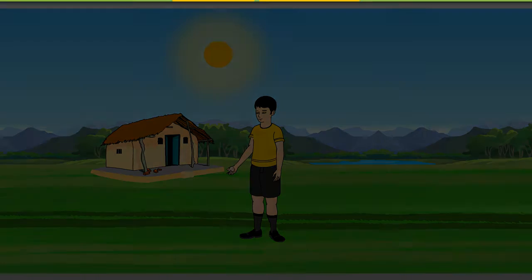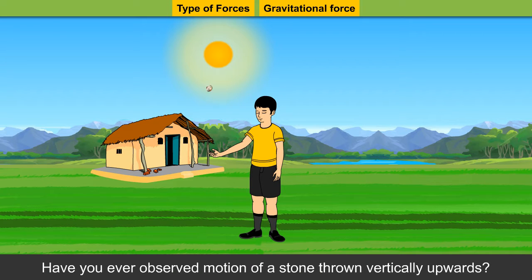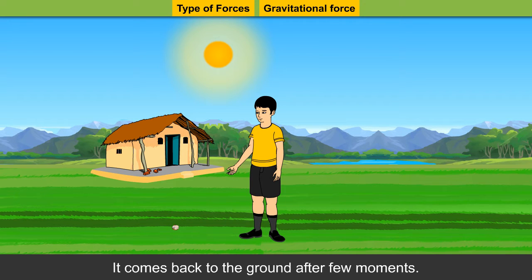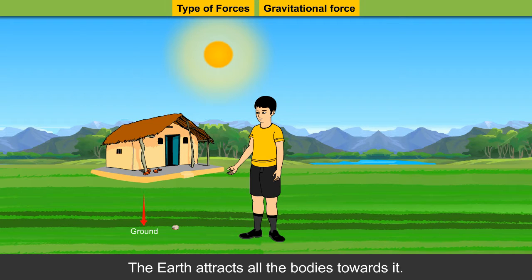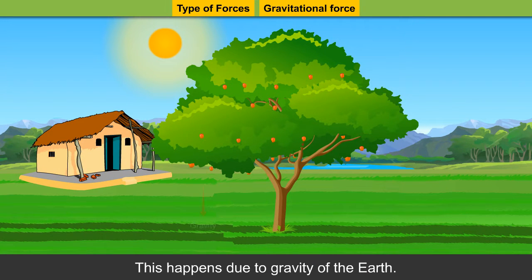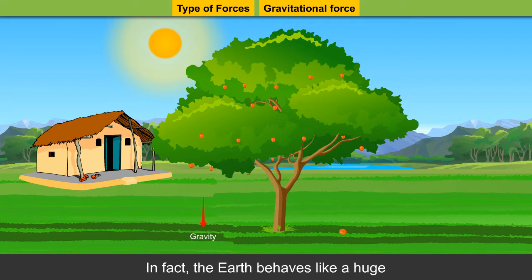Gravitational force. Have you ever observed the motion of a stone thrown vertically upwards? What happens? It comes back to the ground after a few moments. The earth attracts all bodies towards it. This happens due to the gravity of the earth. In fact, the earth behaves like a huge magnet and attracts objects towards its center. The force because of which this attraction or pull occurs is known as gravitational force.